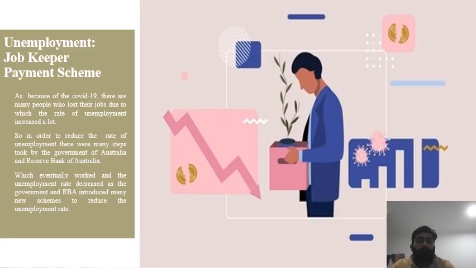Unemployment and the JobKeeper payment scheme. In this slide, because of COVID-19, many people lost their jobs, due to which the rate of unemployment increased a lot. In order to reduce it, the government of Australia and the Reserve Bank of Australia took many steps, which eventually worked, and the unemployment rate decreased as the government and RBA introduced many new schemes to reduce the unemployment rate.